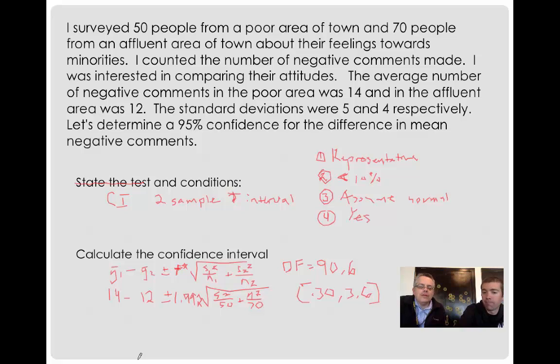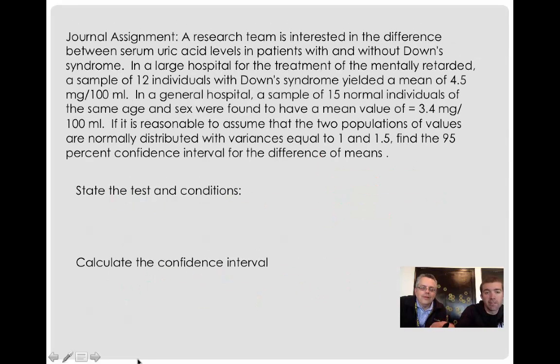Reason why is the degrees of freedom formula, the best formula, is really complicated. Normally you're going to use a computer or software anyway. We're doing this by hand normally to begin with. But they just wanted to make sure you know the formula and the concepts. So then we get our interval, and then we interpret our interval. And then we go on to whatever's next, which would be your journal assignment.